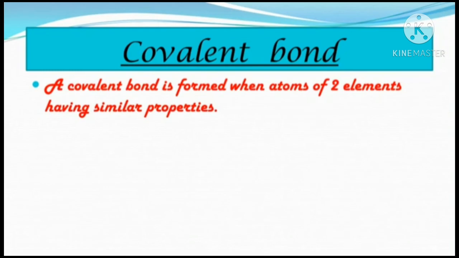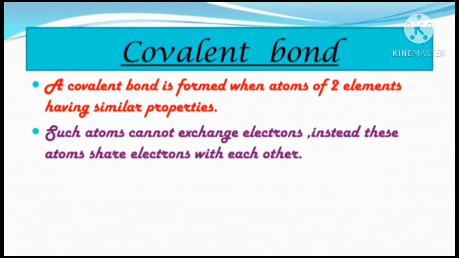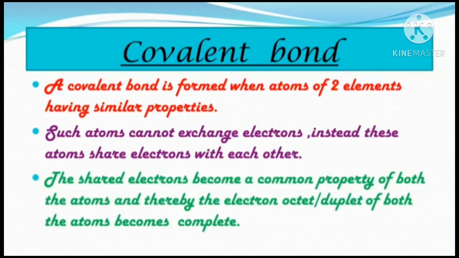So this covalent bond forms between two similar atoms or two similar elements, and such atoms cannot exchange electrons. Instead these atoms share electrons with each other, that means the elements having similar or identical properties will share their electrons with each other and form a covalent bond.